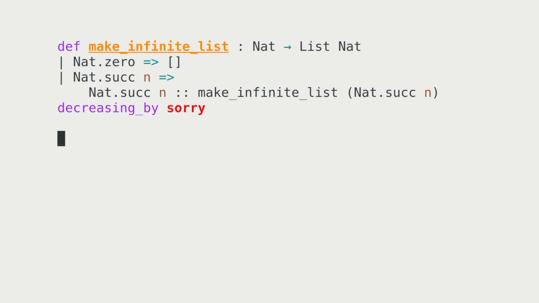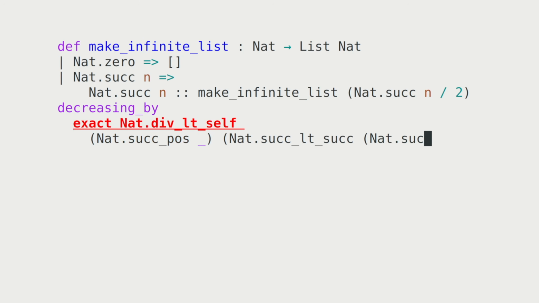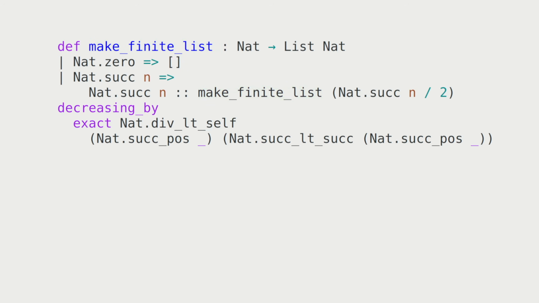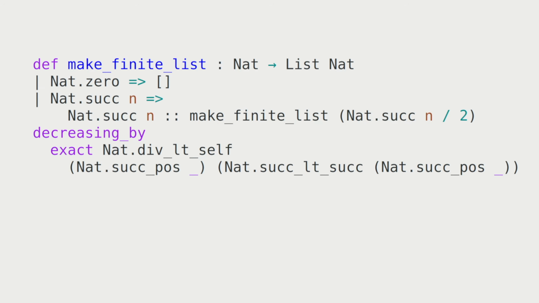Meanwhile, let's modify our function so that it divides its argument by 2 before making the recursive call. Now it's actually possible to provide a real proof of termination. Yes, n plus 1 divided by 2 is less than n plus 1. So we should rename the function, perhaps as makeFiniteList. The behavior of this innocent-looking terminating function is the main thing I want to talk about today.